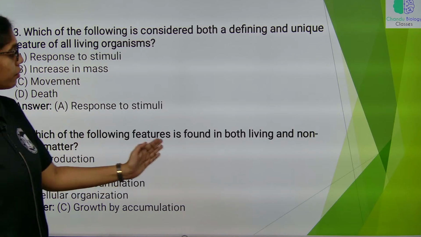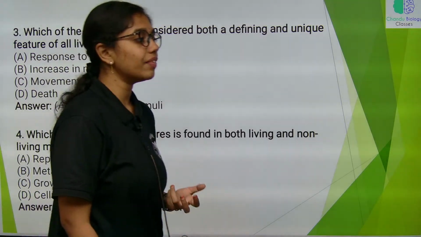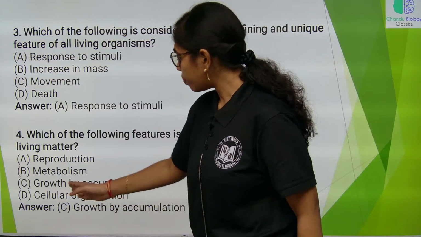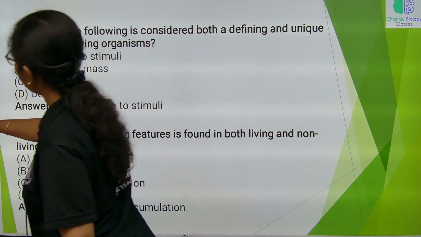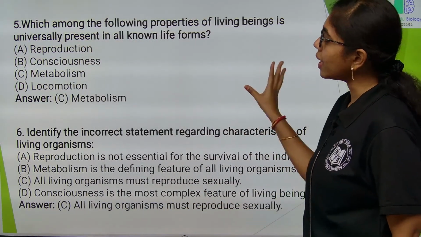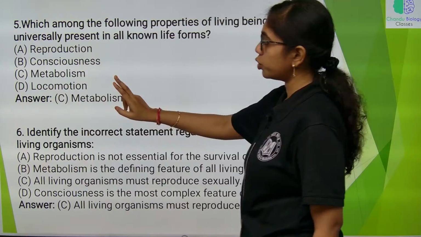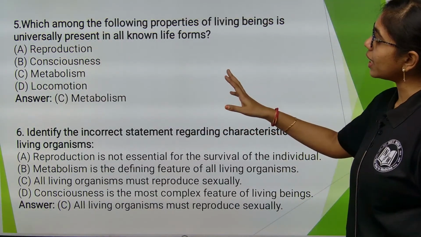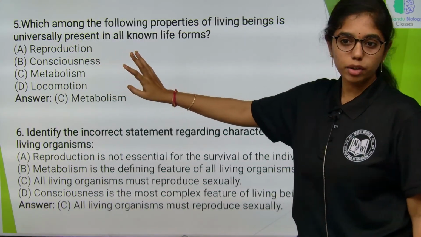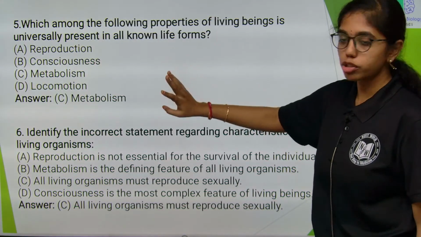Next, which of the following features is found in both the living and non-living matter? Found in both living and non-living matter is increase in the mass or growth, that is growth by accumulation. Okay, next, which among the following properties of living beings is universally present in all the life forms? Reproduction, consciousness, metabolism and locomotion. Here I can tell both metabolism and consciousness are correct, because metabolism and consciousness are observed in all the living beings. 2 options go correct here.